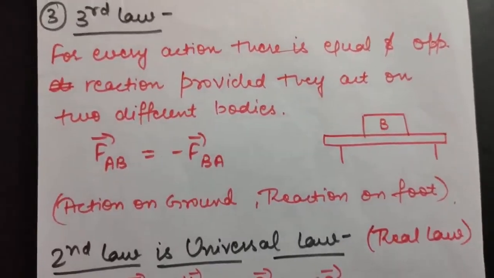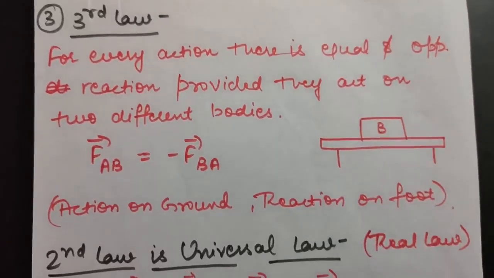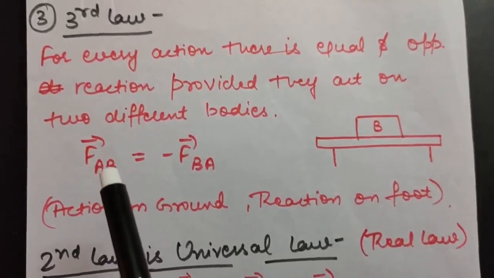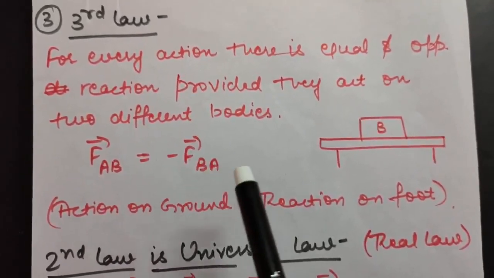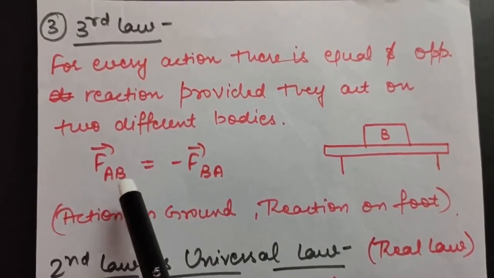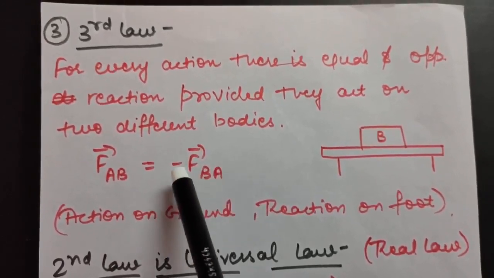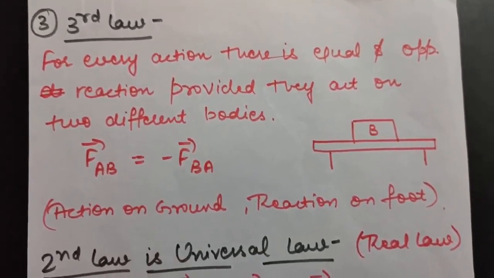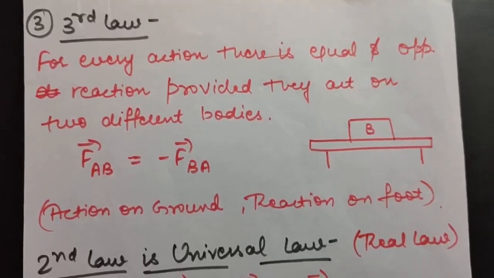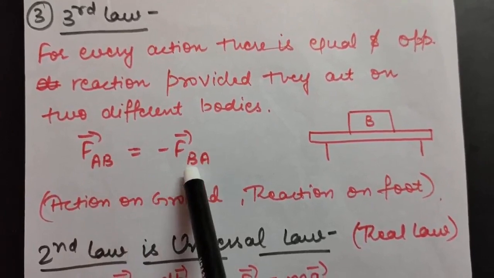Therefore the book remains stable, because that action and reaction are equal and opposite. So you can say FAB is equal to minus FBA. That is, the force applied on A due to B is equal in magnitude to the force applied on B due to A, and opposite in direction. The negative sign shows the opposite direction, where FAB means force on A due to B, and FBA is force on B due to A.